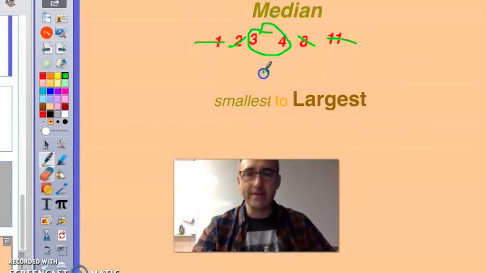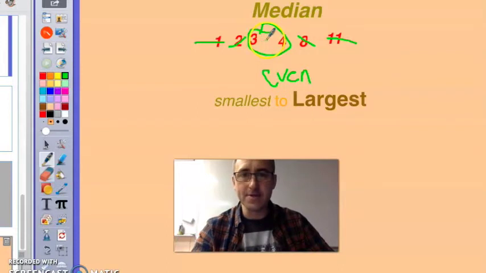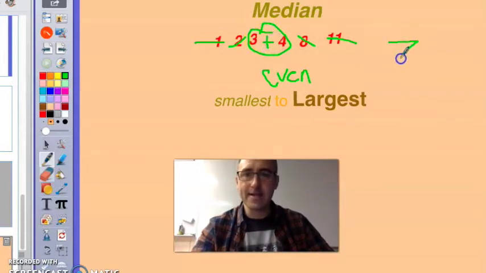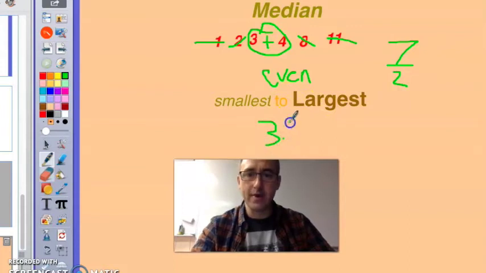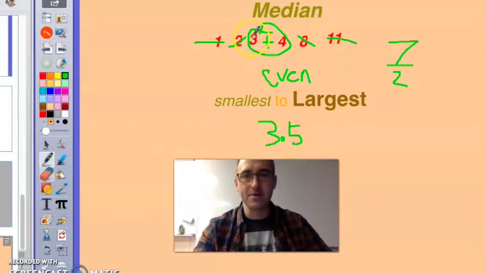When we have an even number, the next step is to find the median of these 2. So I'm going to add 3 plus 4, and that gives me 7. And then I divide it by 2, and my median here now is 3.5. It's important to know that 3.5 is not the same as 3. It's not the same as 4. We never have 2 medians. We just add the 2 in the middle and divide by 2.